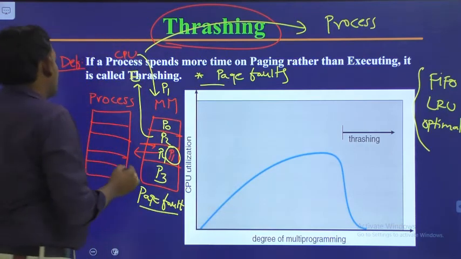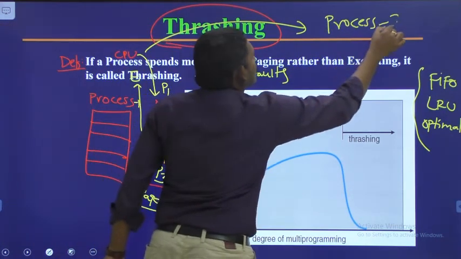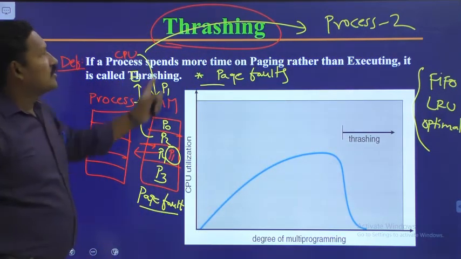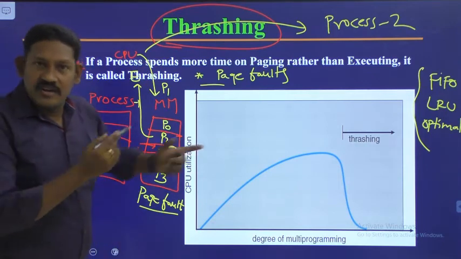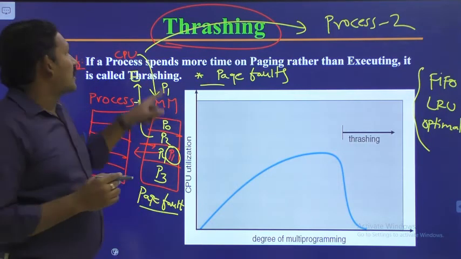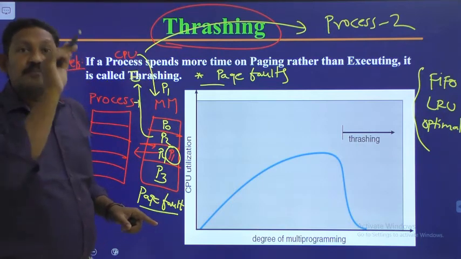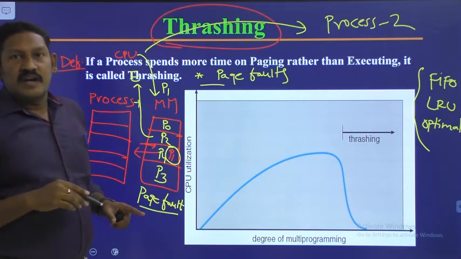Let us suppose it has started executing process 1. This is process 2. It will go for another process. Suppose in that process also the scenario is the same. There also it has some pages, and whatever page the CPU is searching for, that particular page is not available inside the main memory. Again, a page fault has occurred.